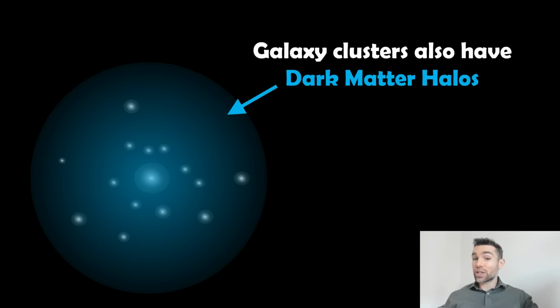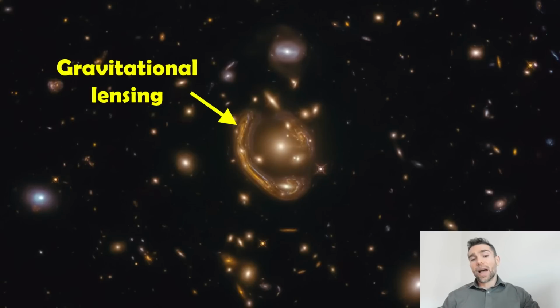Now, galaxy clusters also have dark matter halos on much larger scales. These clusters are essentially groups of galaxies in a higher density region of the universe. And these also have dark matter halos, and they play an important role in the formation of those clusters and then the formation of those galaxies within those clusters as well. Again, we can't see them in a galaxy cluster, but we can measure the gravitational interaction of the dark matter through things like gravitational lensing.